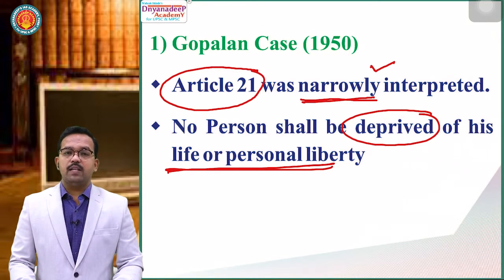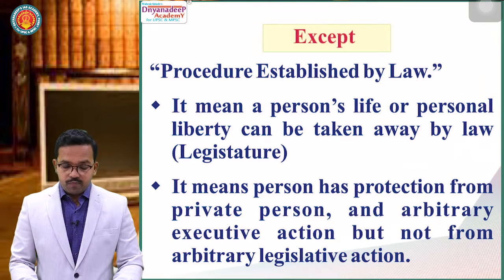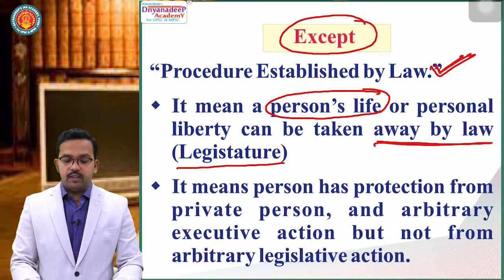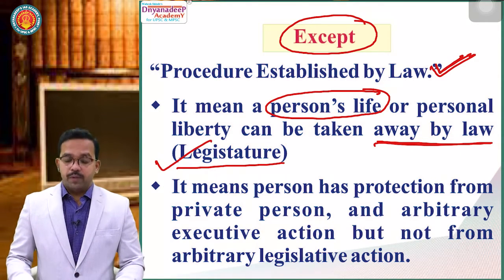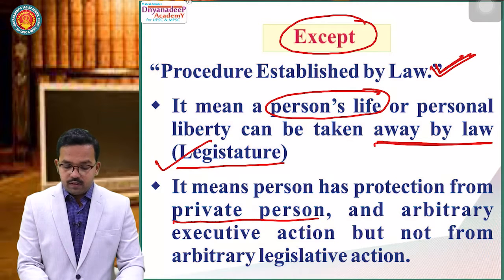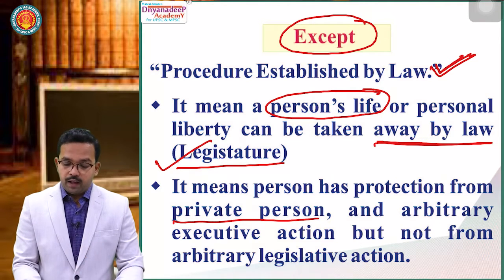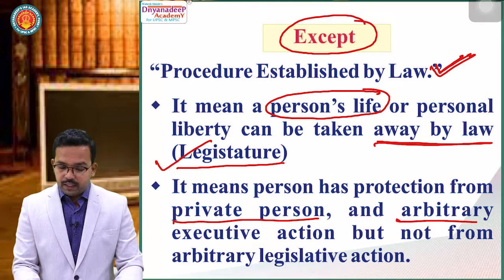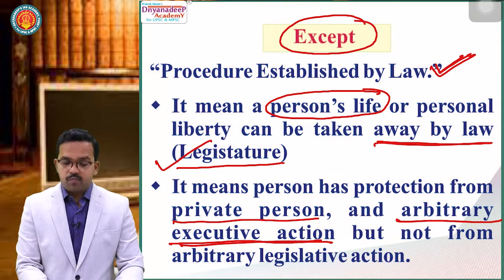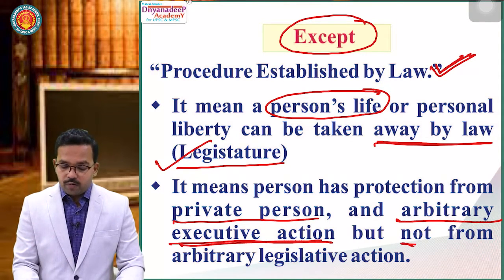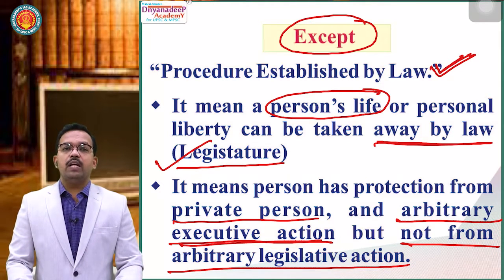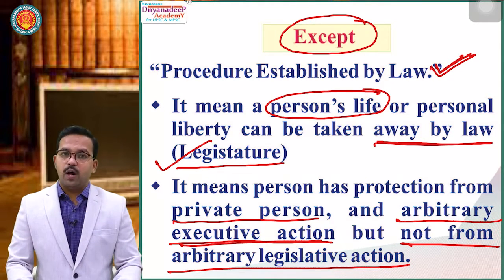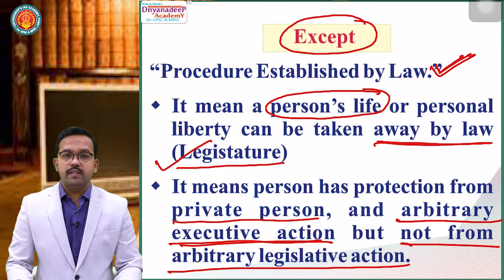So in the A.K. Gopalan case, Article 21 was narrowly interpreted. So a person's life or personal liberty can be taken away by law, that is, by the legislature. It means a person has protection from private persons, as we have seen in the previous diagram, and has protection from arbitrary executive action, but not from arbitrary legislative action. It means your right to life and personal liberty is not protected from legislative action.